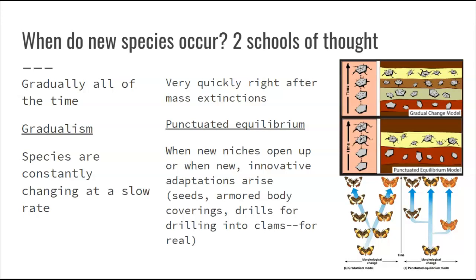The other kind of model is punctuated equilibrium, which says that basically big, huge changes happen typically right after mass extinctions, and we see lots of new species come about, and then they just kind of chill and hang out where they are. Okay. So those are the two theories that scientists think, and there's not necessarily one right answer, but those are the two possibilities that they've come up with.